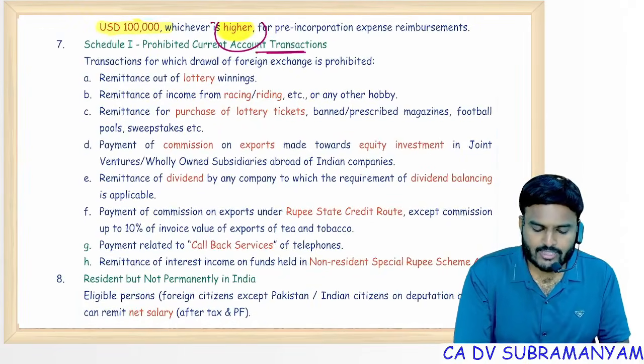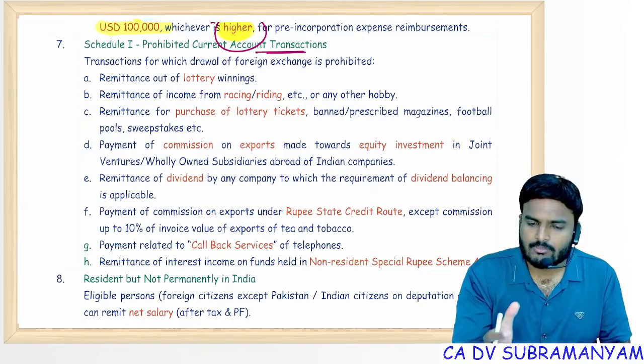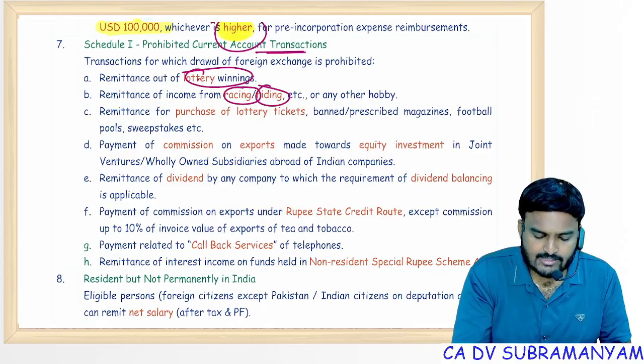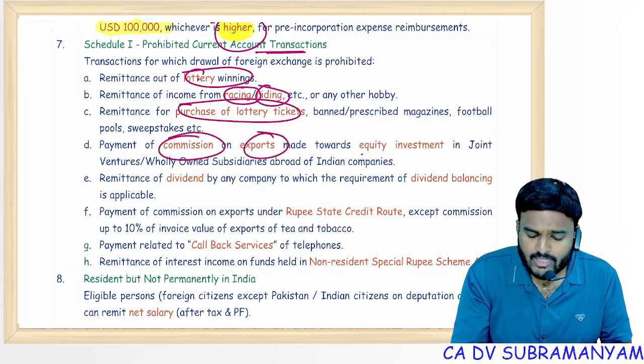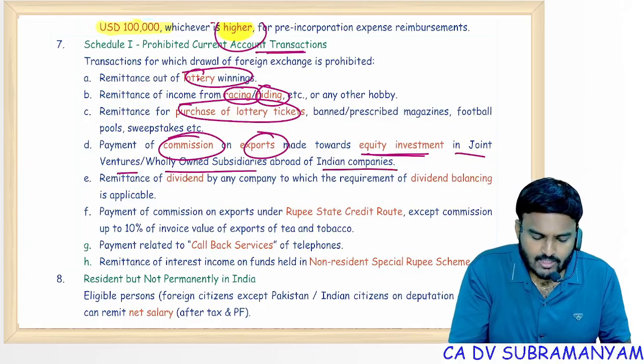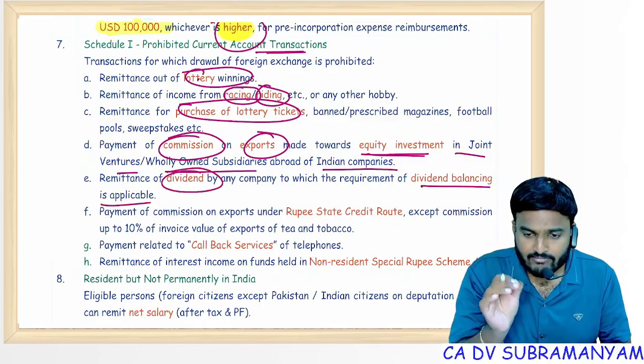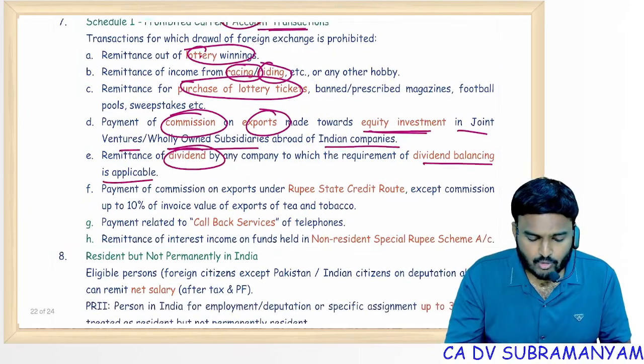Prohibited current account transactions, you have to remember these points: lottery winning remittances, horse racing winning remittances, purchase of lottery tickets outside India, and payment of commission on exports towards equity investment in joint ventures or wholly owned subsidiaries abroad of Indian companies. Dividend balancing applicable companies: for these, yes, prohibition is there.